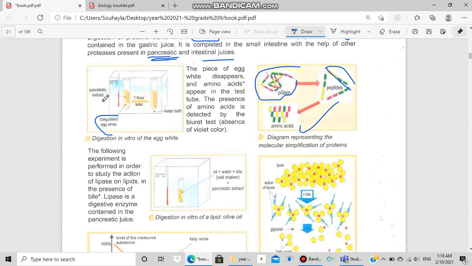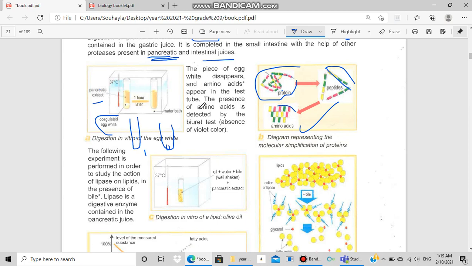Surely the pancreatic juice. Imagine now that we must have another test tube that we call the control, where we put the coagulated egg white but without pancreatic juice. We will notice that the coagulated egg white will remain the same. Here I conclude that pancreatic juice contains an enzyme, for example trypsin, that digested the protein into amino acids.